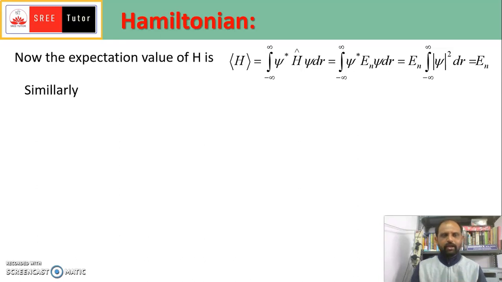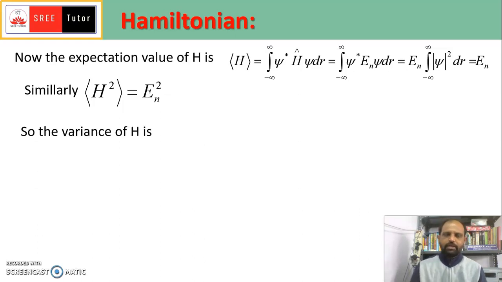Similarly, if you calculate the expectation value of H squared, following the same procedure, you will get En squared. Now, there may be a variance in any physical observable.